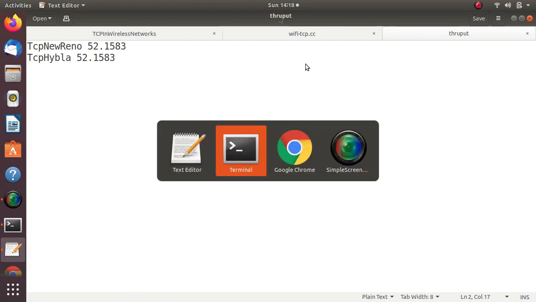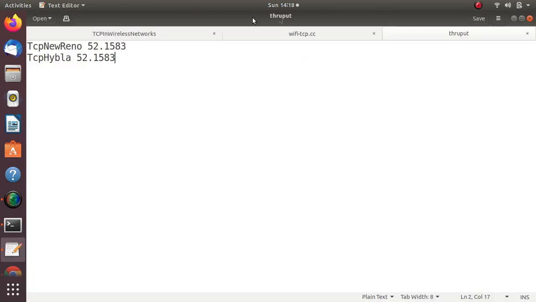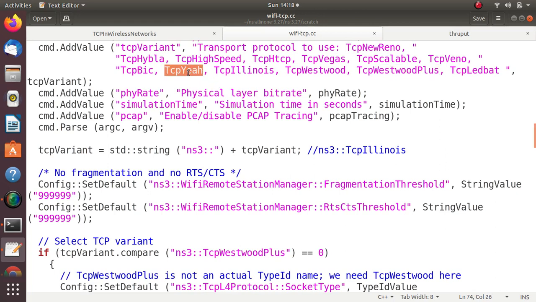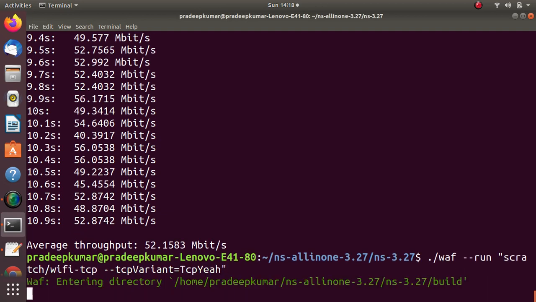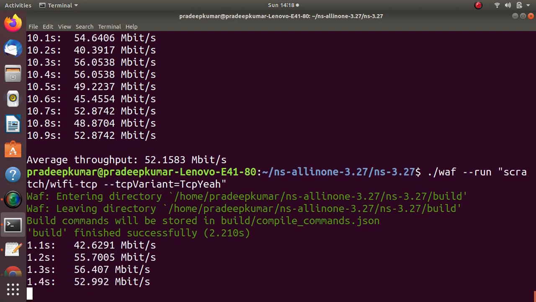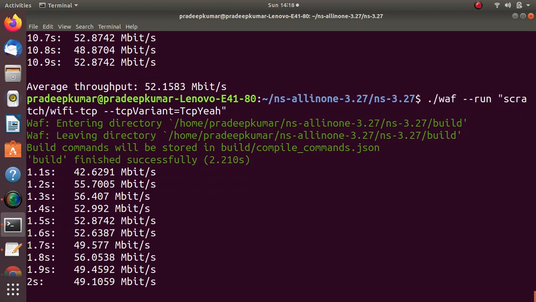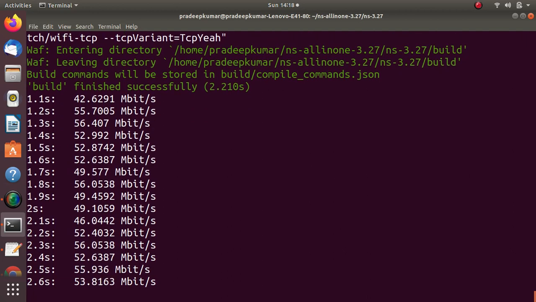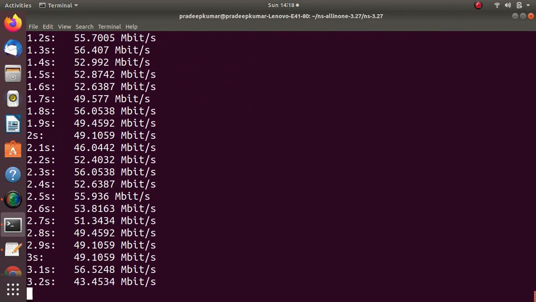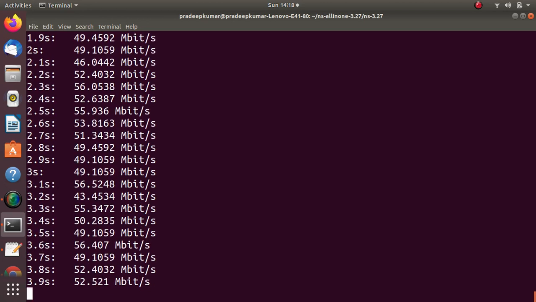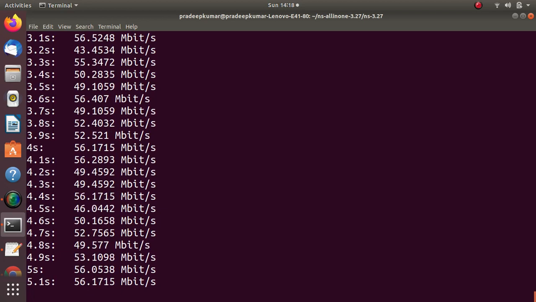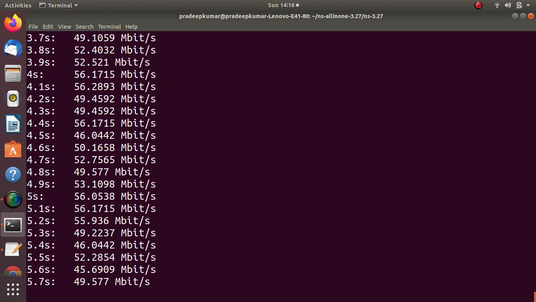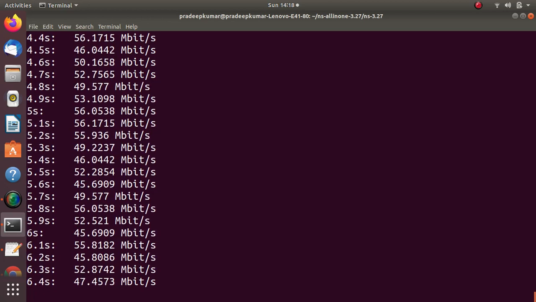Okay, so now what I do is, I'll just compare this protocol here. So TCP, yeah, I'll be using this. I'll just delete, I'll just use this. Now I use TCP variant equal TCP. Most of the TCP protocols for this example, the throughput is almost the same, so the same value we are getting. And this protocol TCPA is slightly different from the other TCP protocols, so that's why I'm just checking it here. Maybe I will vary the payload size or the data rate, and then we'll check the throughput for a particular common protocol.